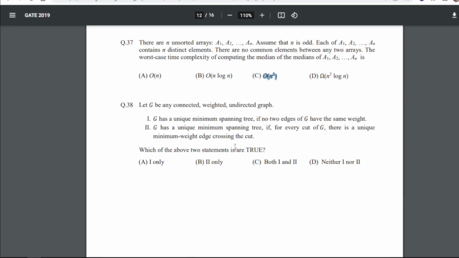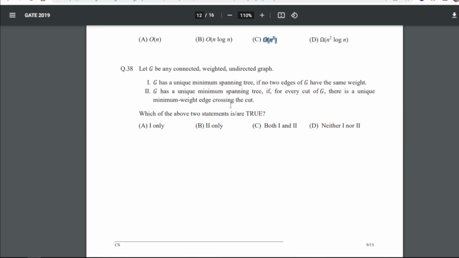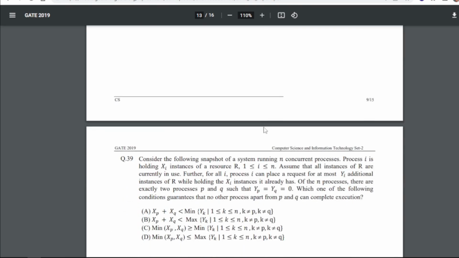Let G be any connected weighted undirected graph, right? For 38: 1. G has a unique minimum spanning tree if no two edges of G have the same weight. 2. G has a unique minimum spanning tree if for every cut of G there is a unique minimum weight edge crossing the cut. Which of the above two statements are true? So for 38 our answer will be C, that is both 1 and 2 are true.